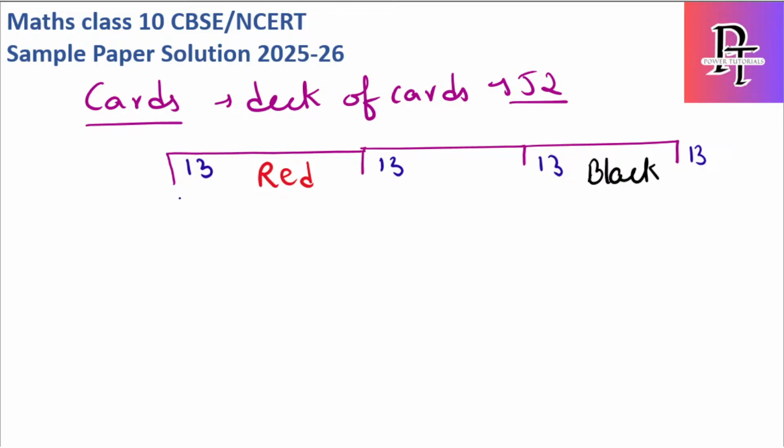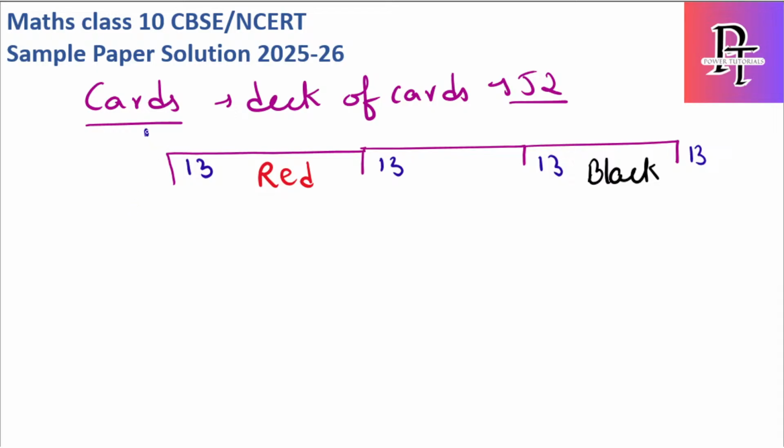What are the red colors? Heart and diamond are red in color, so I'll write it here.